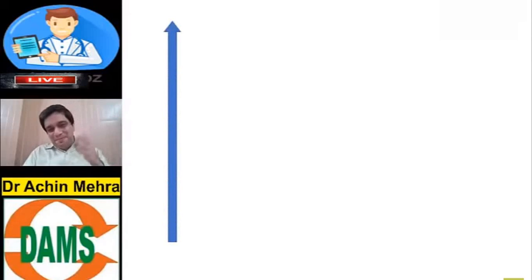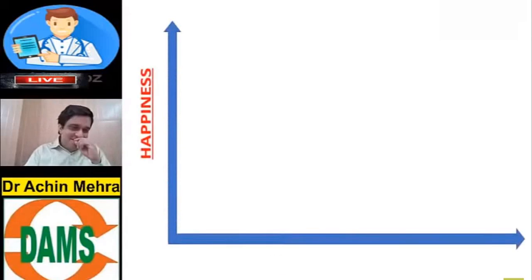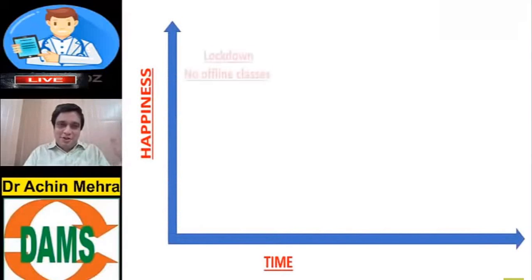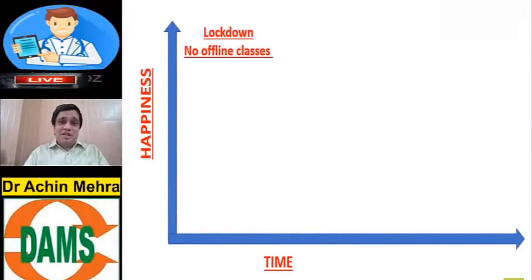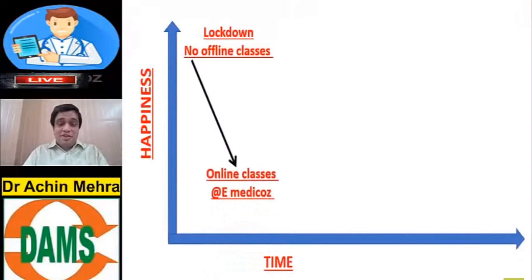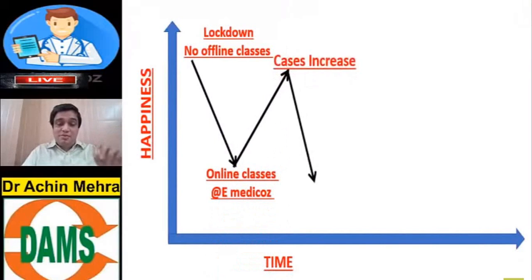So in this COVID time, happiness and time on an axis, if I try to plot it. You know what happened when the COVID cases started increasing? The government announced a lockdown. And unfortunately, we did not have any offline classes. We did not have any interaction with the teachers. So the happiness quotient went down. But with time, what happened? We tried to mold ourselves, and something which came as a new normal are the online classes. And e-medicos, we started doing it. So the happiness quotient increased. But as the cases increased further, our happiness quotient went down.